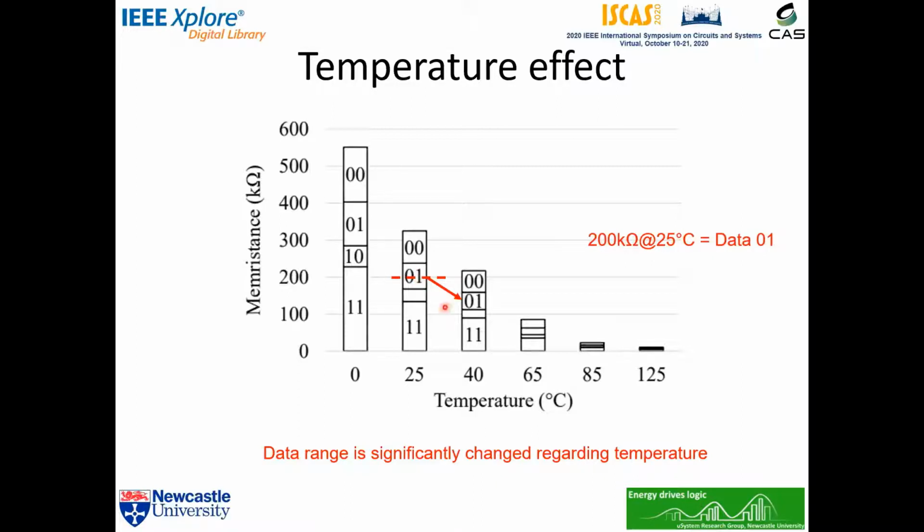When the temperature rises to 40 degrees Celsius, the Memristance range is narrower, and the programmed 200 kilo ohms is shifted to the new value, which is 140 kilo ohms. If there is no temperature compensation, the decoder will read the value based on the old range, which is 25 degrees Celsius, where 140 kilo ohms is data 10, not 01, as we programmed before.